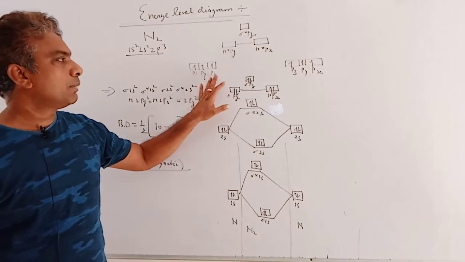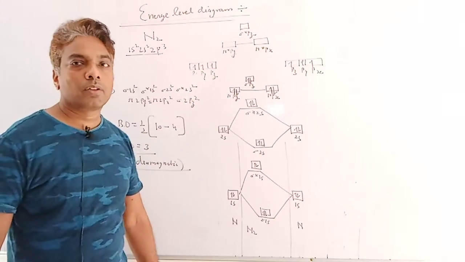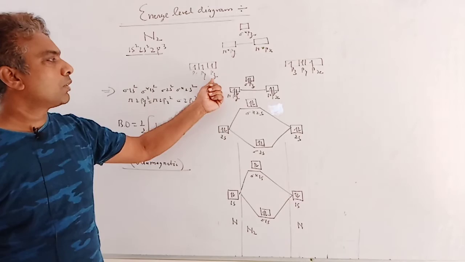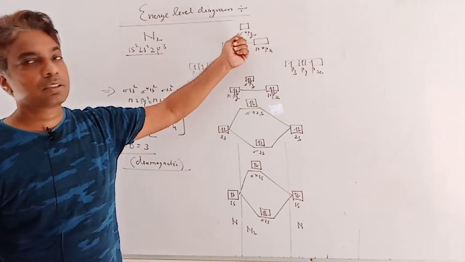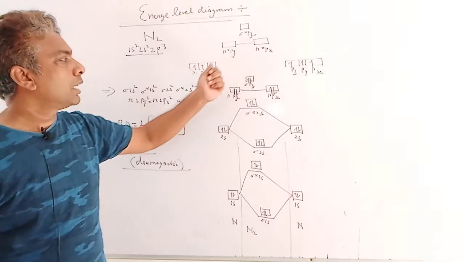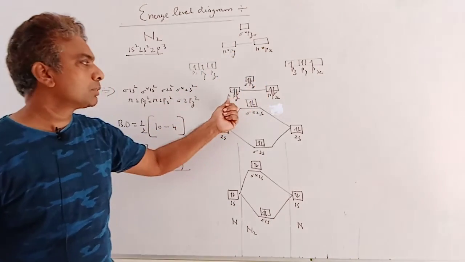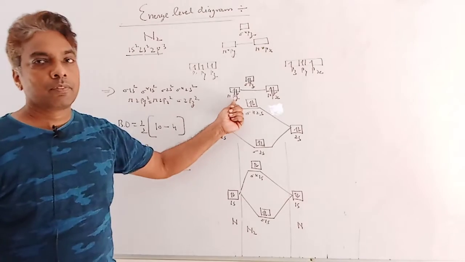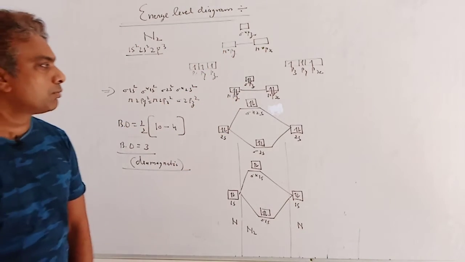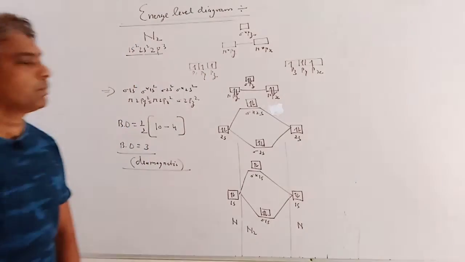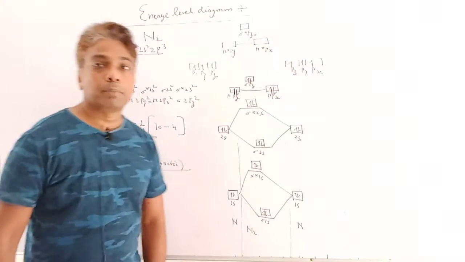Now px, py, pz all have one electron. Firstly, overlapping of pz orbitals gives sigma pz, and here is sigma asterisk pz. Then py overlaps to give pi py, and there is pi asterisk py. But in the case of nitrogen, the energy of pi py and pi px is less than sigma pz.